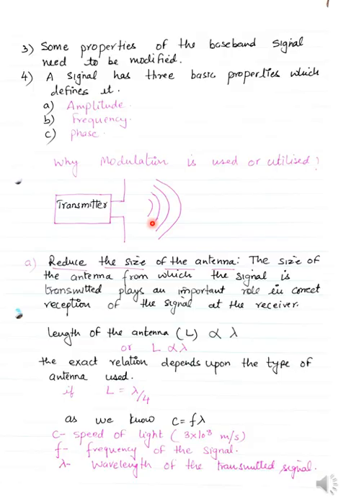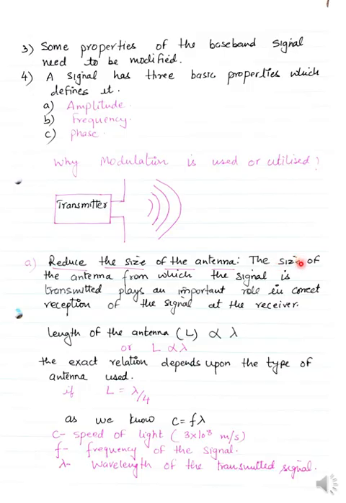Now imagine, for sending a signal you have to build an antenna on the roof of a building, and the antenna length is around say 1 kilometer or 2 kilometers. This is not practically possible. So we need to change some of these properties in order to reduce the size of the antenna. So the first option is to reduce the size of the antenna.